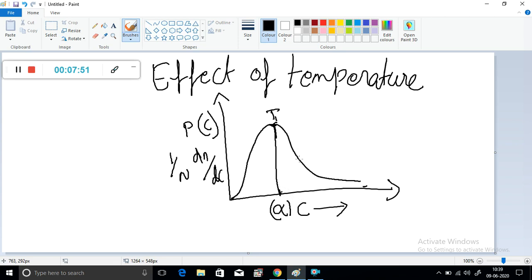That is the velocity at which maximum number of particles possess. Then total area under the curve gives the total number of molecules.